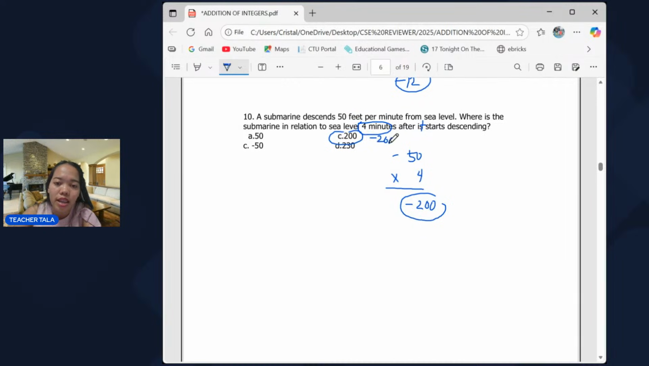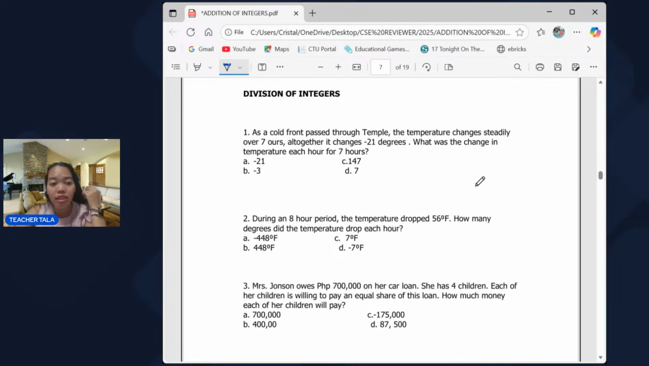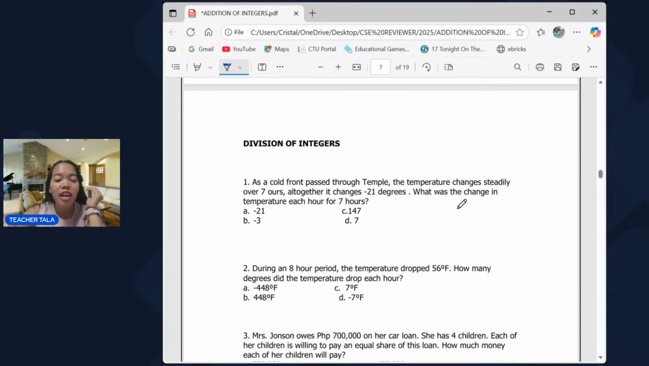That should be negative 200 feet below sea level. So that's negative 200. Okay. Next number, we're already done with the multiplication of integers. Now let's go to the division of integers.